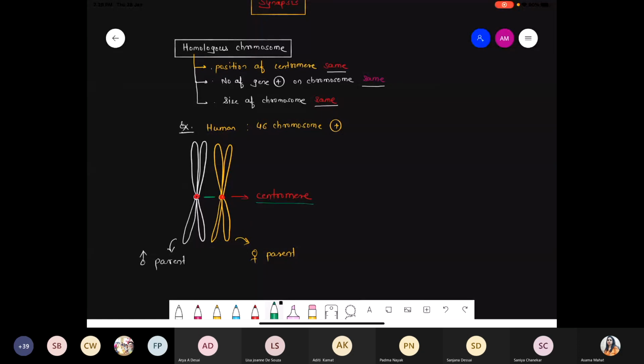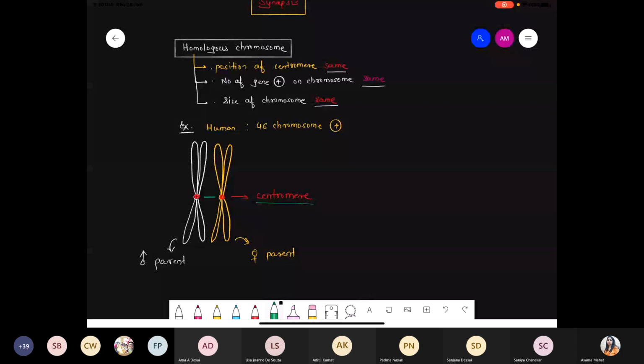And please remember, in our body total 46 chromosomes are present. 23 chromosomes come from the male parent, 23 chromosomes come from the female parent. And when those 23 pair with each other, at that time you can say yes, now the total number of chromosomes, 46 chromosomes, is present in a particular human.